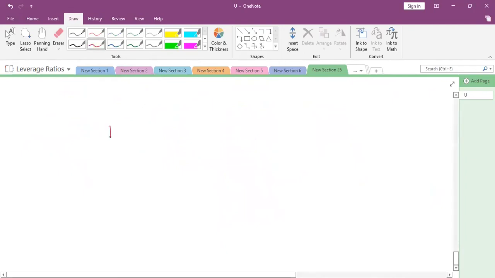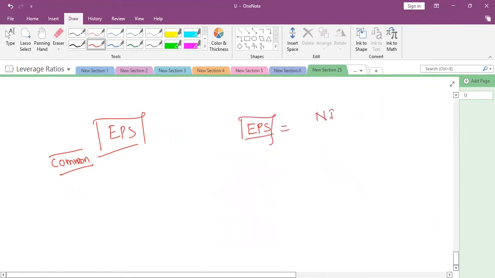Now, while calculating EPS we are calculating for the common stockholders, correct? Yes, sir. Common stockholders. While calculating the EPS, I have told you net income. If the company has preference shares, we need to deduct the preference dividend.